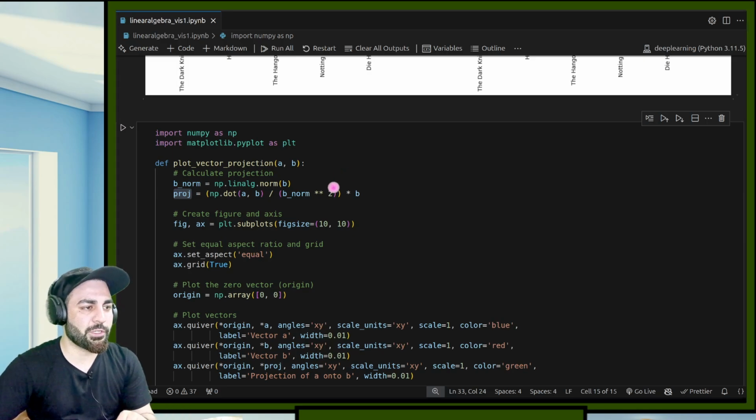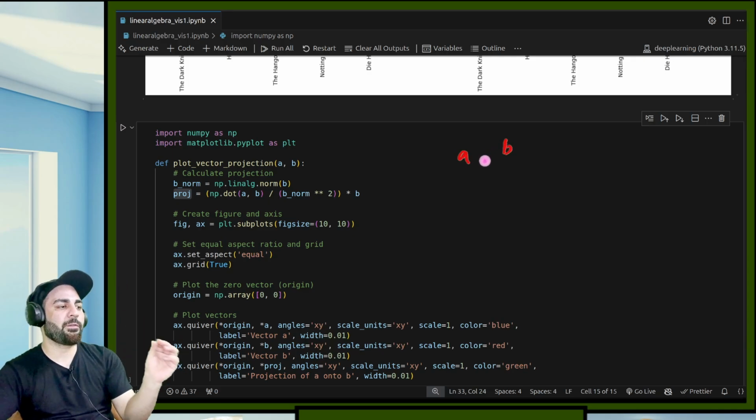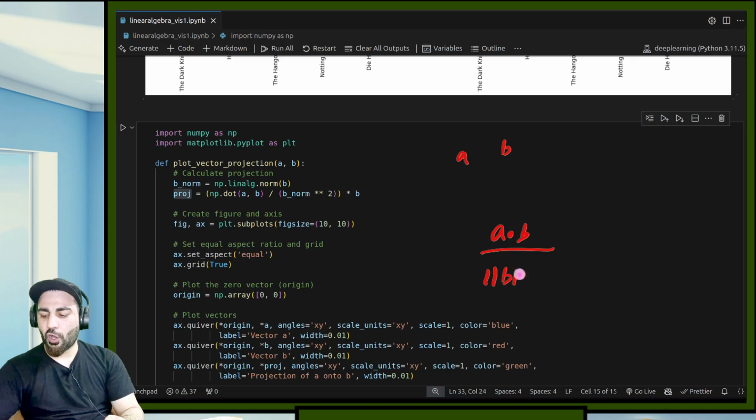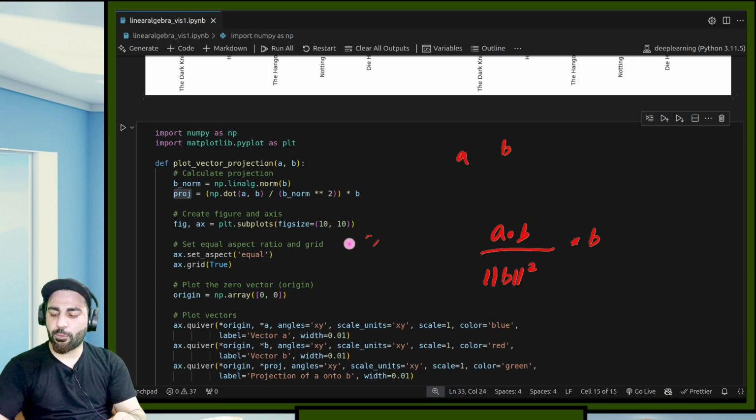The formula for the projection of A onto B is: take the dot product of A and B, divide by the norm of B squared, and multiply this with B. This is the projection of A onto B.